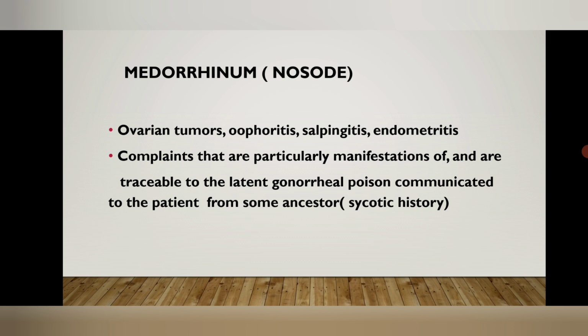Next is medorrhinum. It is a nosode and it is prepared from the gonorrheal poison. It is given in cases of ovarian tumors, oophoritis, salpingitis and endometritis with a psychotic history. The psychotic history is very important as an indication of medorrhinum. If there is no psychotic history present, then medorrhinum should not be given.